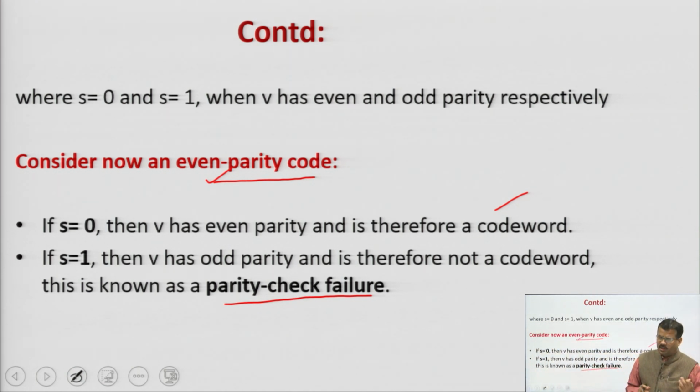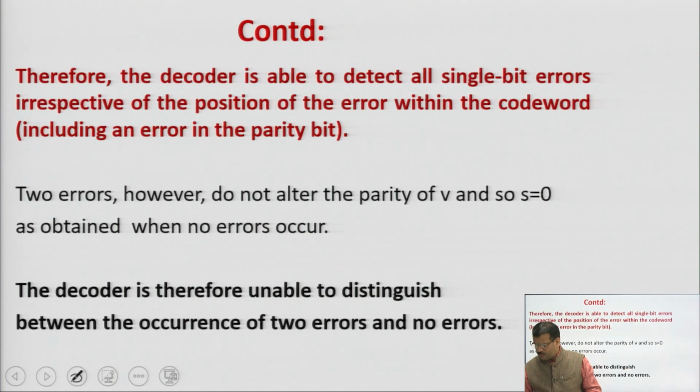If S is equal to 0, that will be a correct code word. If S is equal to 1, an error will be there and parity check failure will also be there. Now, a decoder is able to detect all single bit errors irrespective of the position of the error within the code word, including an error in the parity bit. But two errors do not alter the parity of V.